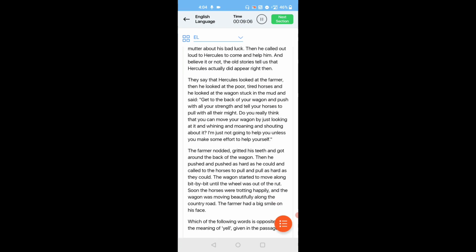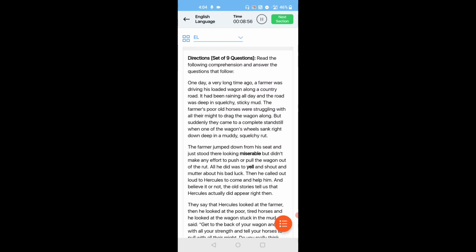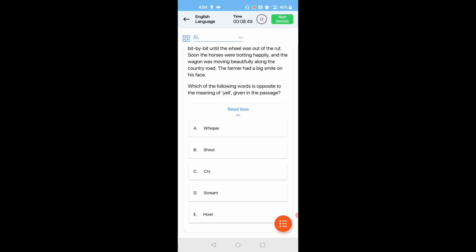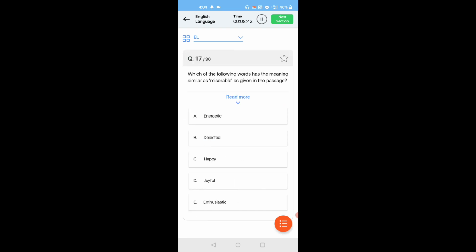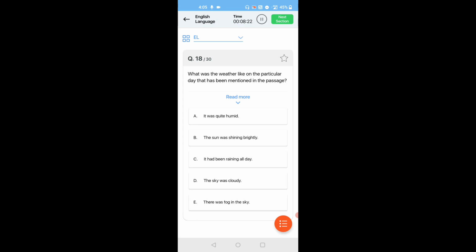So this is the complete story. Next we will go to the questions. Which of the following words is opposite to the meaning of the underlined word? So here it means shouting, and screaming also. So I think whispering is the opposite word, because it's murmuring. Here it is asking about an antonym, so that's why I think it's whisper. Next, a synonym of miserable. I think it's dejected.